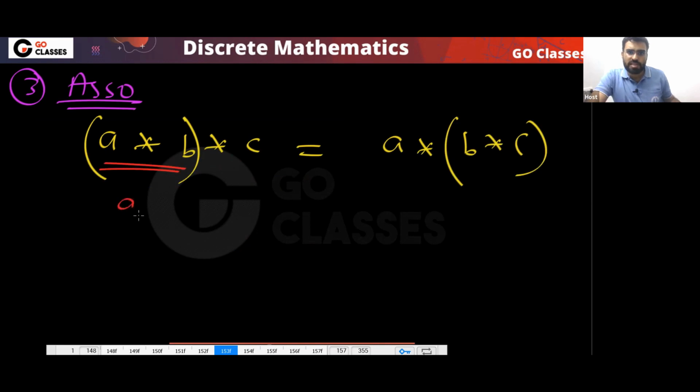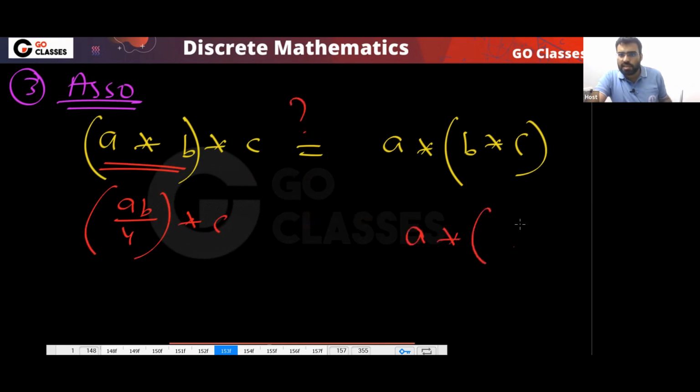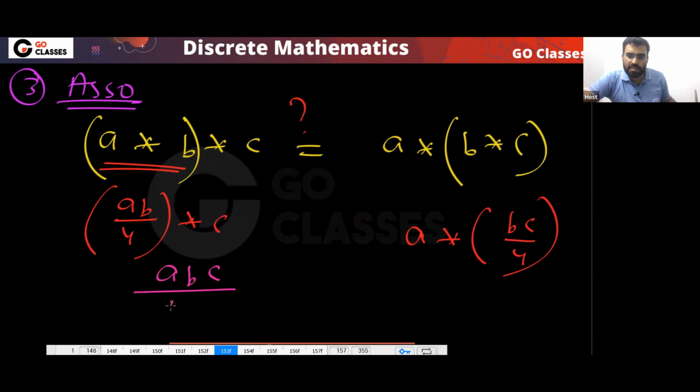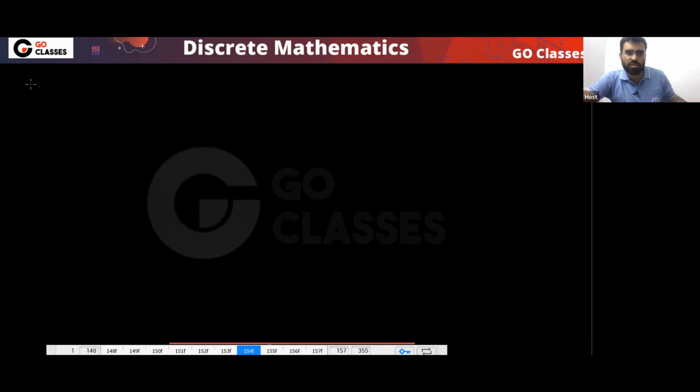So what is this? This is AB by 4. Okay, and what is this? This is A star BC by 4. And finally, what will this become? This will become ABC by 16, and this also will become ABC by 16. So both are the same. So yes, this is associative.